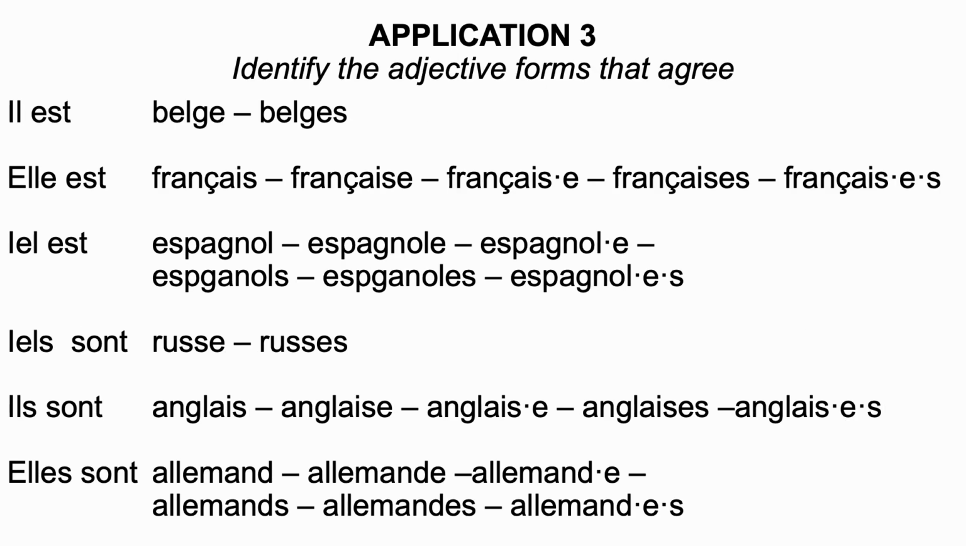Application 3, identify the adjective forms that agree. You can now pause the video and do the application exercise. Il is masculine singular, so you're going to use the masculine singular form, that is Belge. You cannot use Belges with an S because this is a plural form.